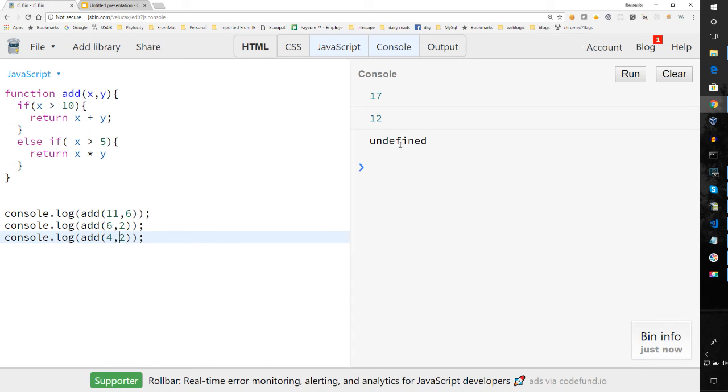So as you can see, this is something that could actually lead to some really obscure bugs at runtime if you don't fully test your code. So just be aware that JavaScript always returns a type, even if that value is undefined.